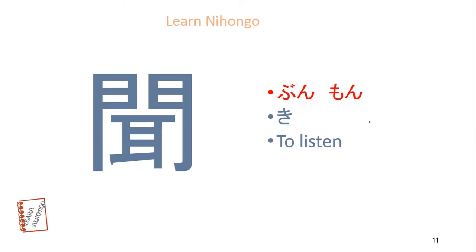First write the gate kanji, then put ear kanji in between the gate. That is listen. 1, 2, 3, 4, 5, 6, 7, 8, 9, 10, 11, 12, 13 and 14. This is to listen.